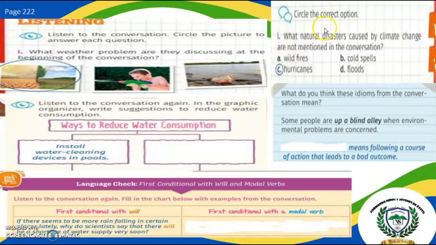Next to that, we have to circle the correct option. Number one, what natural disaster caused by climate change is not mentioned in the conversation? It is number C, hurricanes.